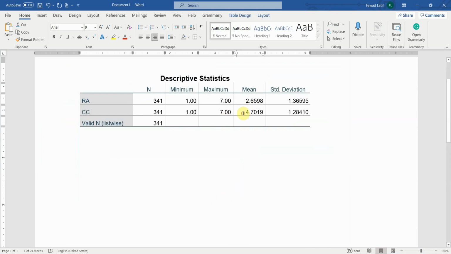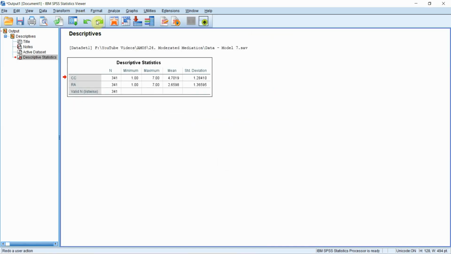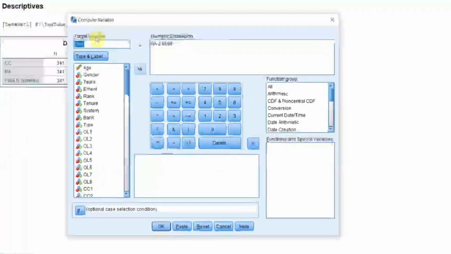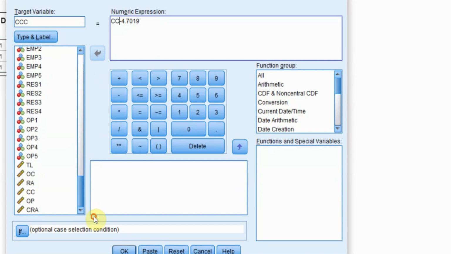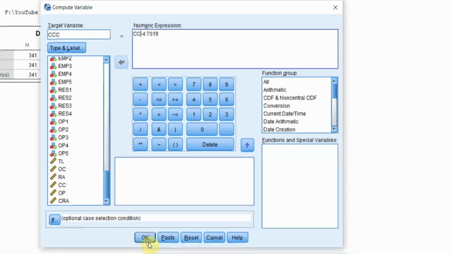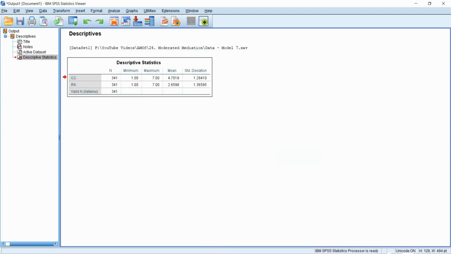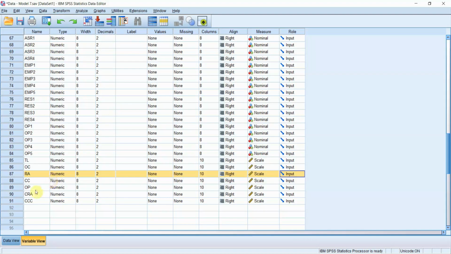Now similarly, I'm going to center collaborative culture, which is my mediator. Transform, Compute Variable, and I'm going to name it CCC because collaborative culture is now centered, and here is the mean value subtracted from CC, the composite of collaborative culture. Here it is, and press OK. Now the two variables are centered. Where are they? Look at this here.